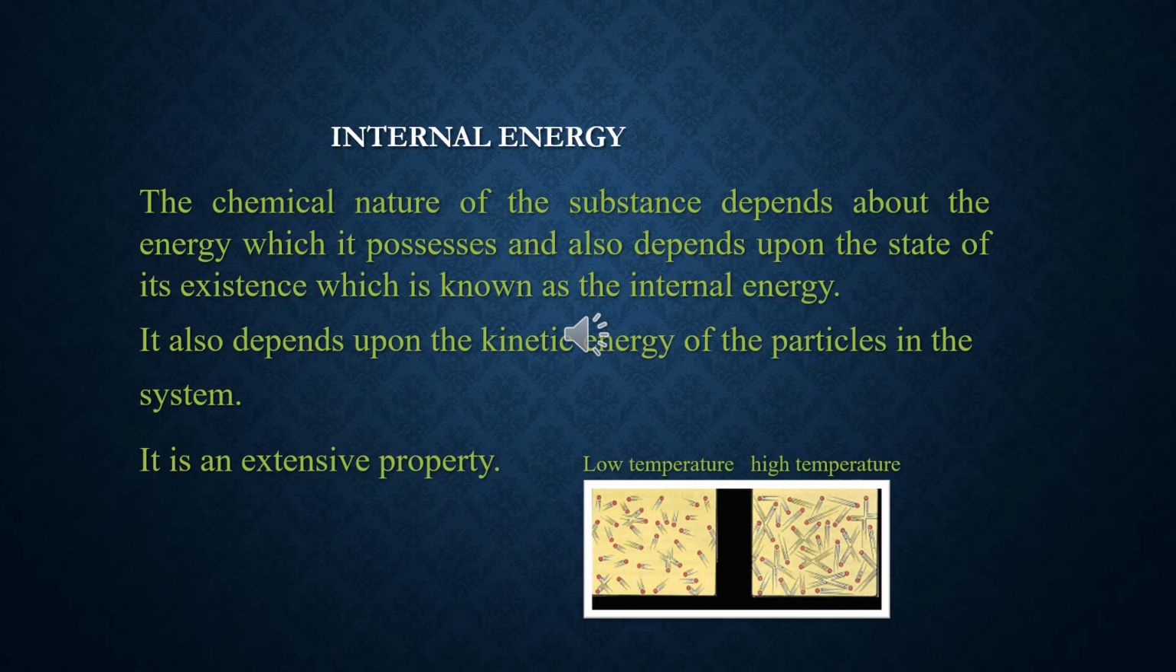Next is internal energy. The chemical nature of a substance depends on the energy which it possesses and also depends upon the state of its existence, which is known as the internal energy. Internal energy also depends upon the kinetic energy of the particles in the system, and it is an extensive property.